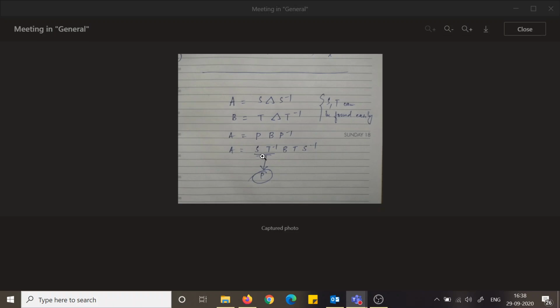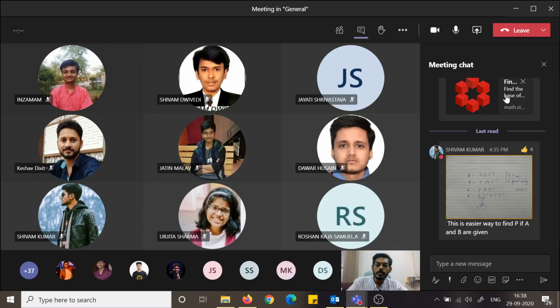So you can find this P out, and S and T would be easy to find out, they are the modal matrices. So you have to find the eigenvectors basically two times.